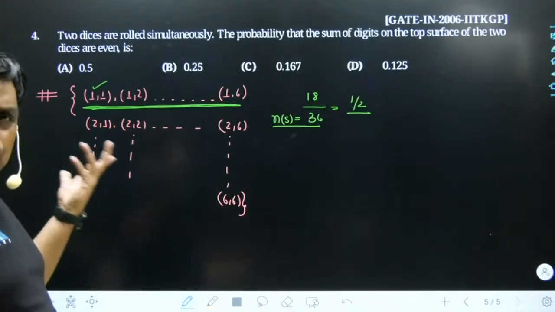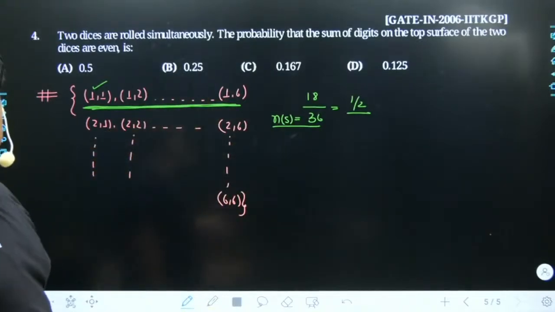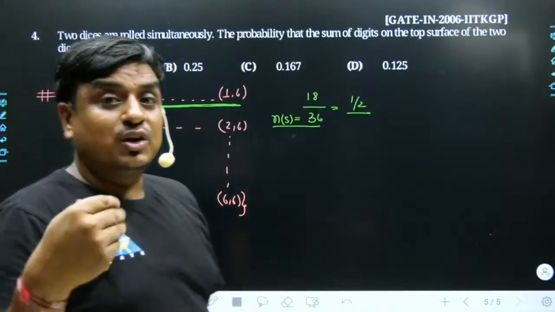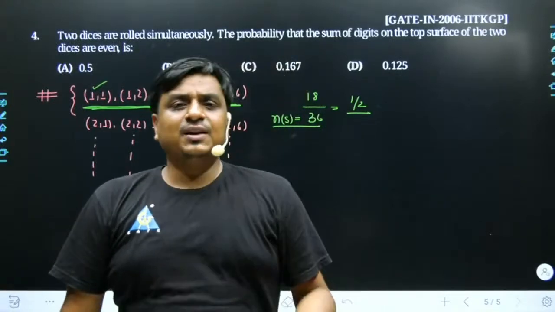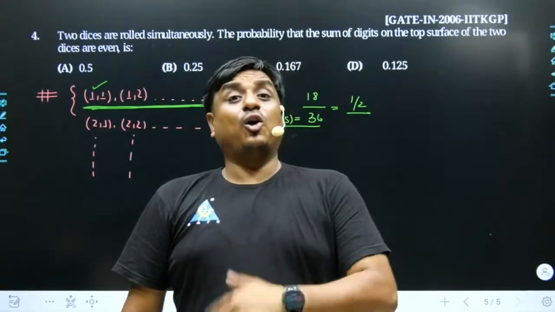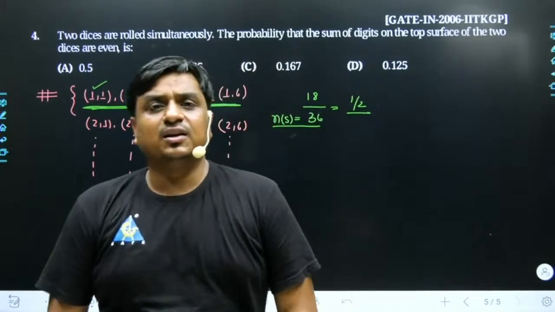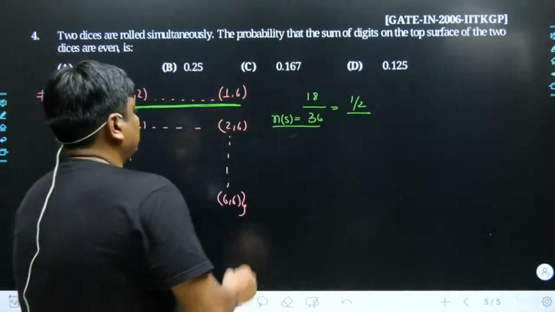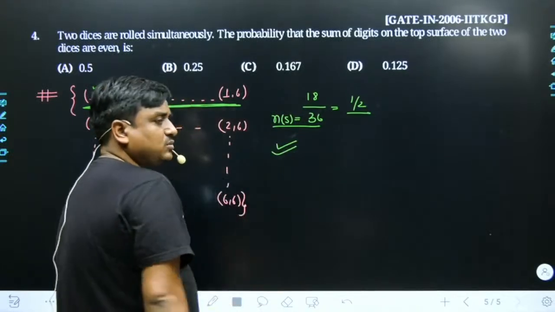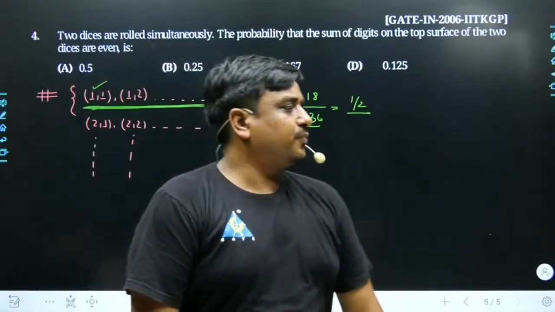In that case also the answer is going to be the same, because odd and even are mutually exclusive events. If the even takes place, it can't be odd, if we take the reference of natural numbers.